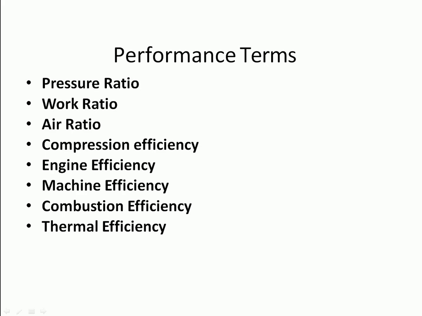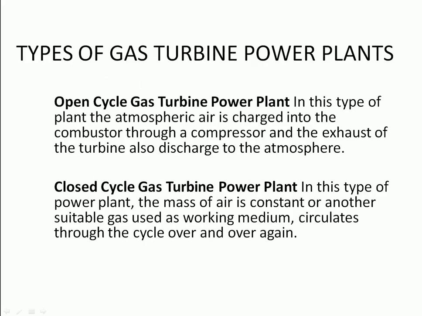Now, types of the gas turbine power plants. Here we can see the two types of gas turbine power plants. One is open and the second one is closed. One is the open cycle gas turbine power plant.